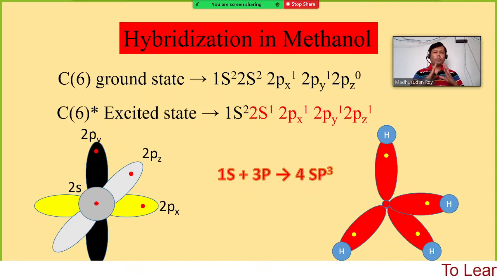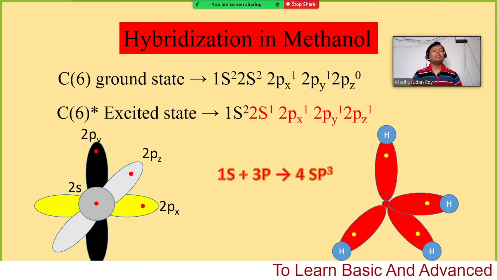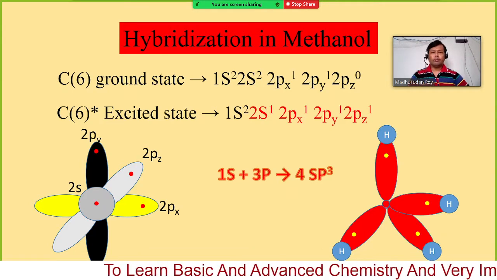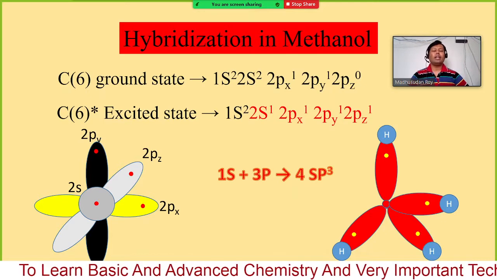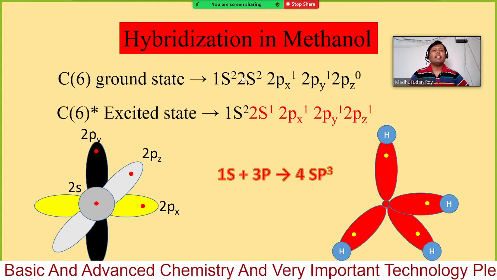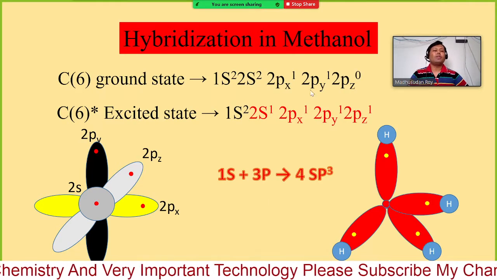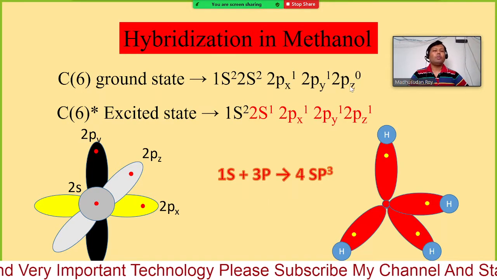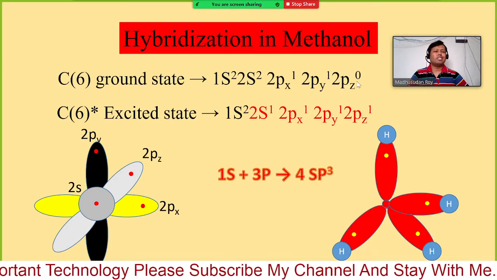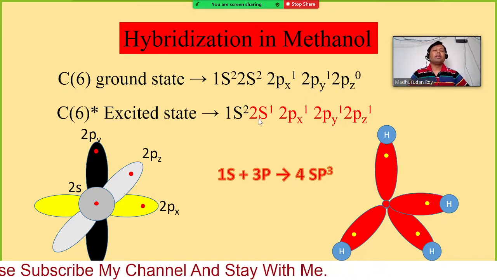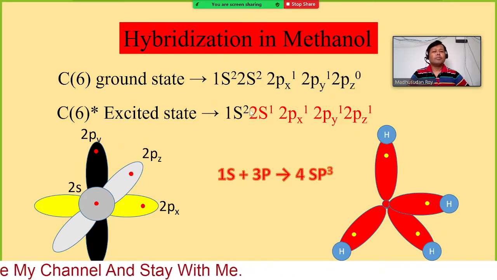But if you have two different orbitals in the same shell, then the energy difference is very less. Therefore, if some energy is provided to the carbon atom, then it can jump one electron from the 2s orbital to the 2p orbital, and then one electron is distributed to here. So by this way they are forming the 4 different orbitals.